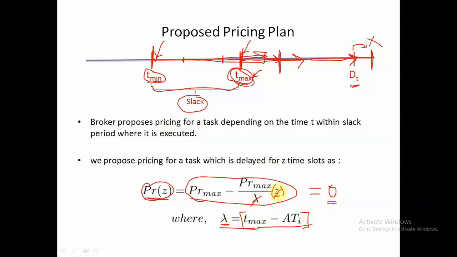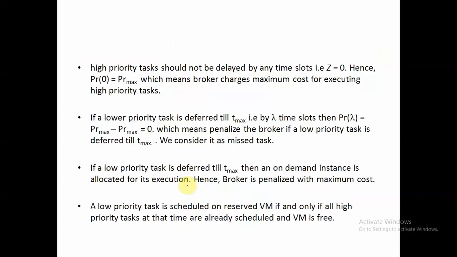Whereas for a high priority task, the broker must execute it when the task arrives. That means at tmin. So the slots by which our task gets delayed, for example for a high priority task, will be its current time tmin minus its arrival time, which is tmin, so it will be 0. So our z will be 0 in such a case. So our pr of z will be pr max minus 0, which will be pr max. So for the high priority task, a broker should charge the highest value for executing it.